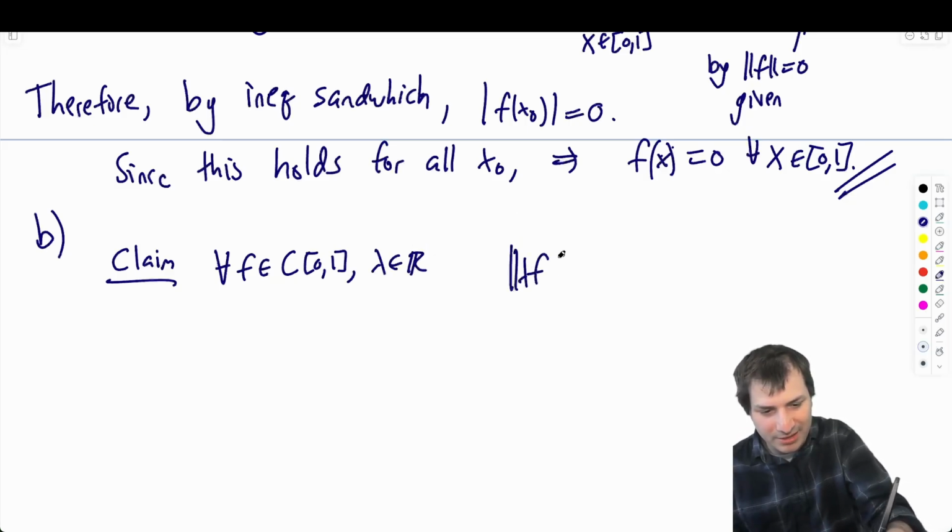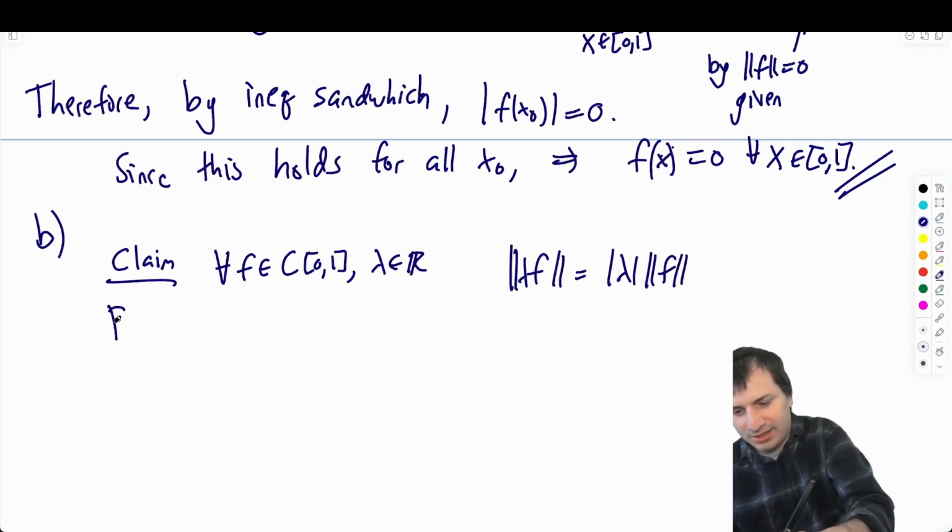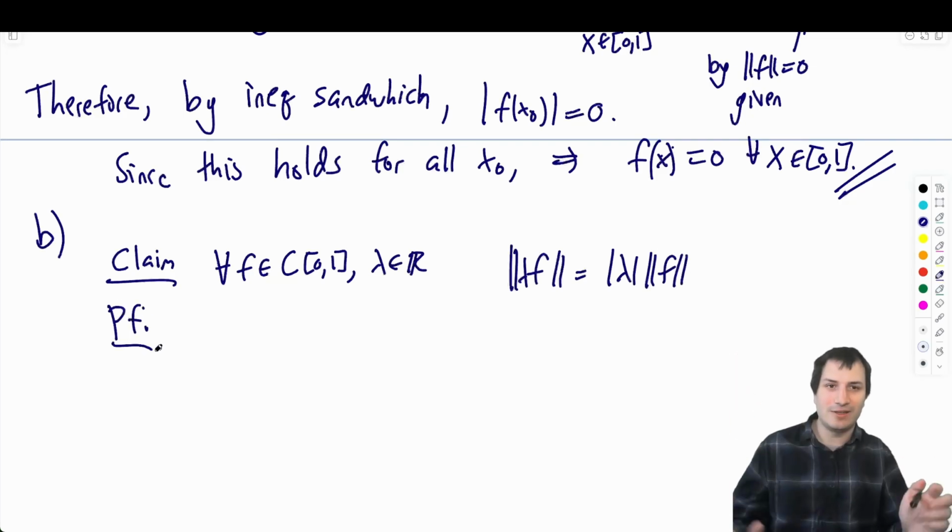the norm of lambda f equals the absolute value of lambda times the norm of f. And this one is essentially almost just a straight calculation.